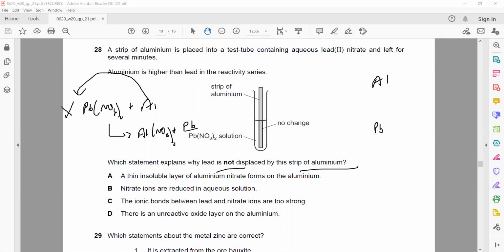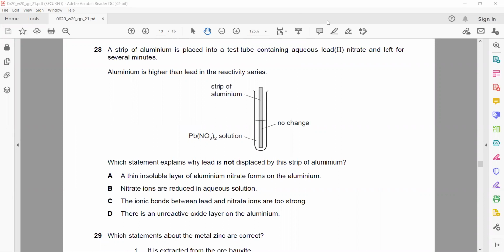Question 28. Basically, what happened is that when we say we have the metal aluminium, in practice it's not pure aluminium, because aluminium is reactive, so it develops an oxide layer on the surface. So the surface of the aluminium turns into aluminium oxide.